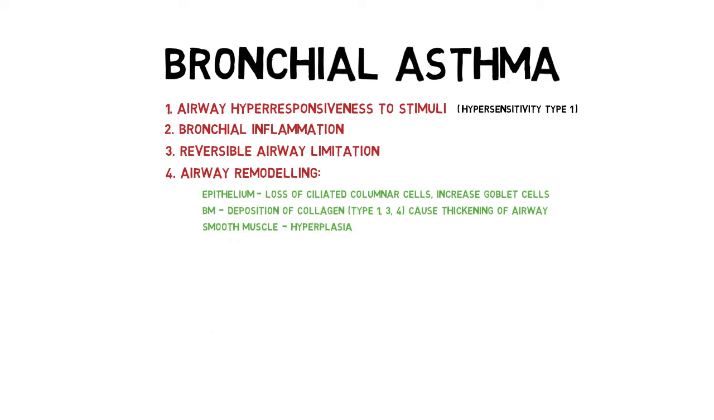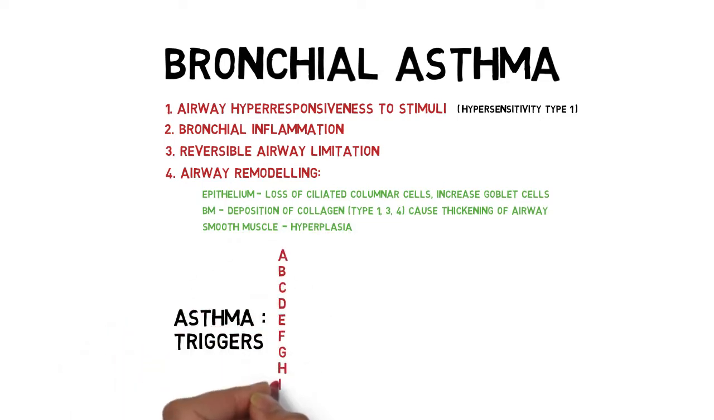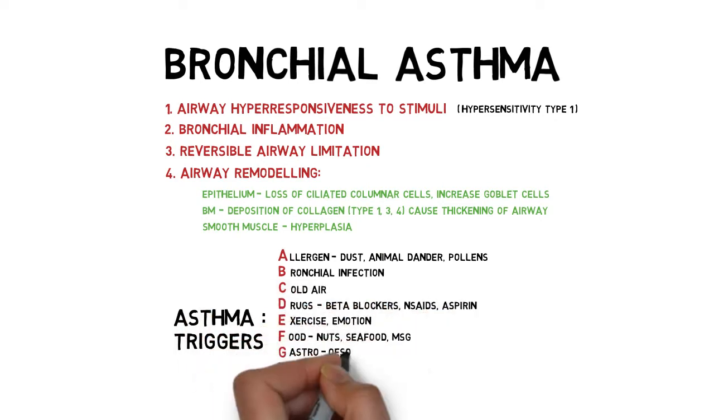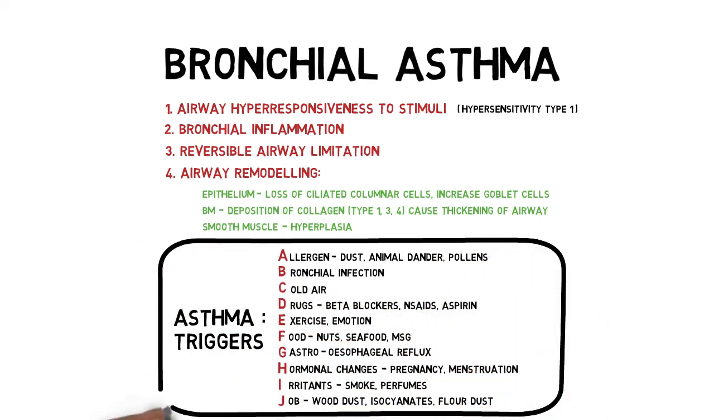There are a lot of triggers for acute exacerbation of asthma, such as the following. Another variant of asthma, a more severe type, is called status asthmaticus, also known as acute severe asthma. In this case, airway limitation is not reversed with repeated courses of common inhalants such as beta agonist therapy.